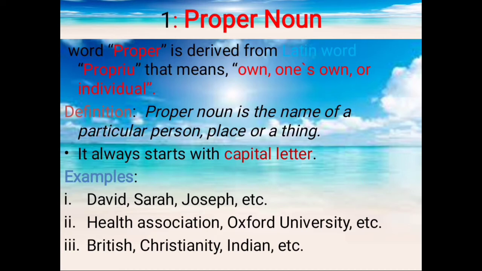For example, David, Sarah, Joseph, etc. Health Association, Oxford University, and the third, like British, Christianity, Indian, etc. So you have seen all these words start with capital letters. The main point is that a proper noun ought to start with a capital letter.